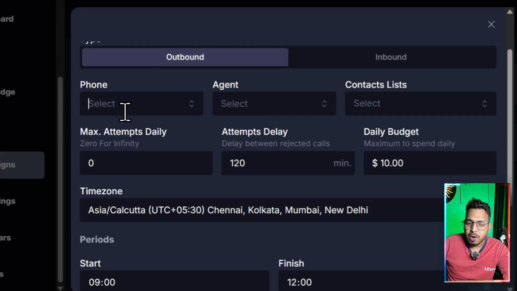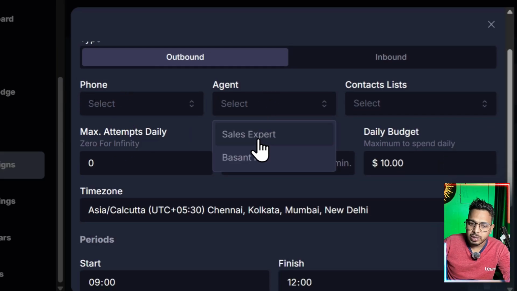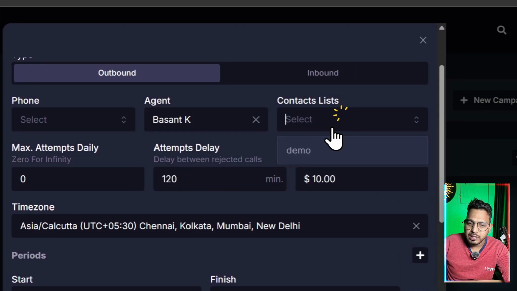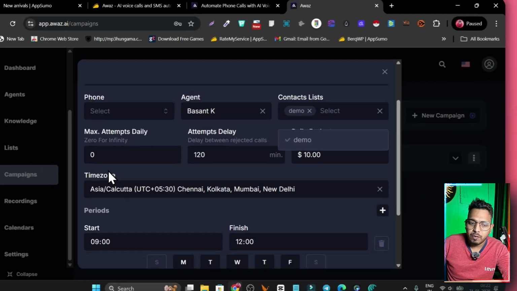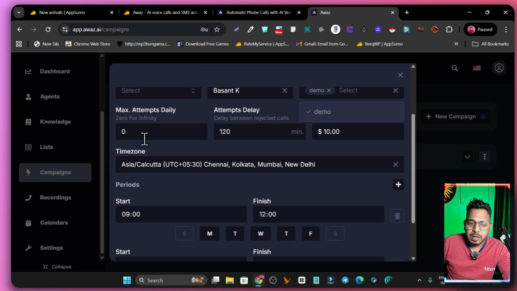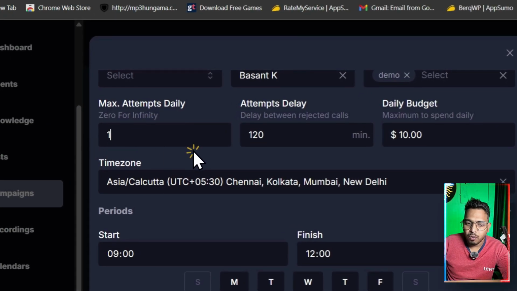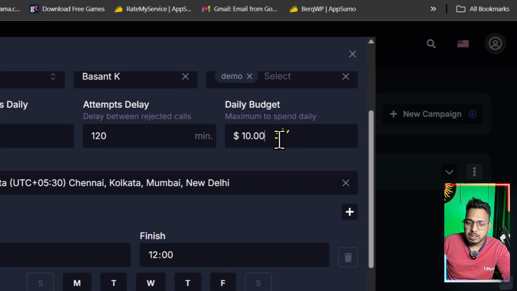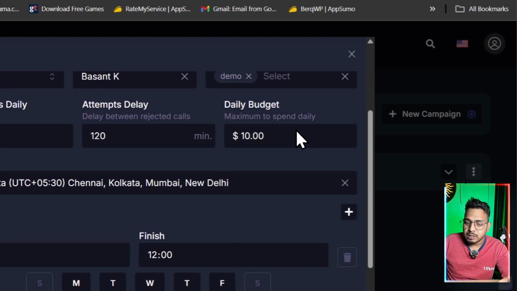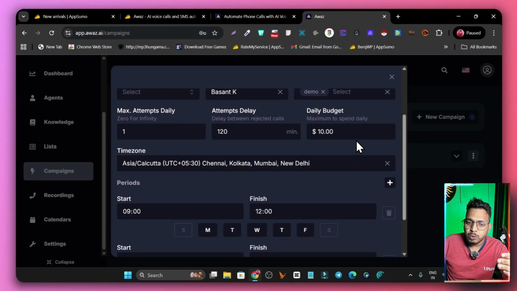Then after that, if you have connected a phone number, you can select it from here. This is for the AI agent that you have connected. This is the leads list you have to select from here. And then after that, how many times daily your AI agent is going to call them. Okay, you have to just add the number. Then this is the budget. This is the daily spend, and it is going to be deducted from your balance section that I have shown you.